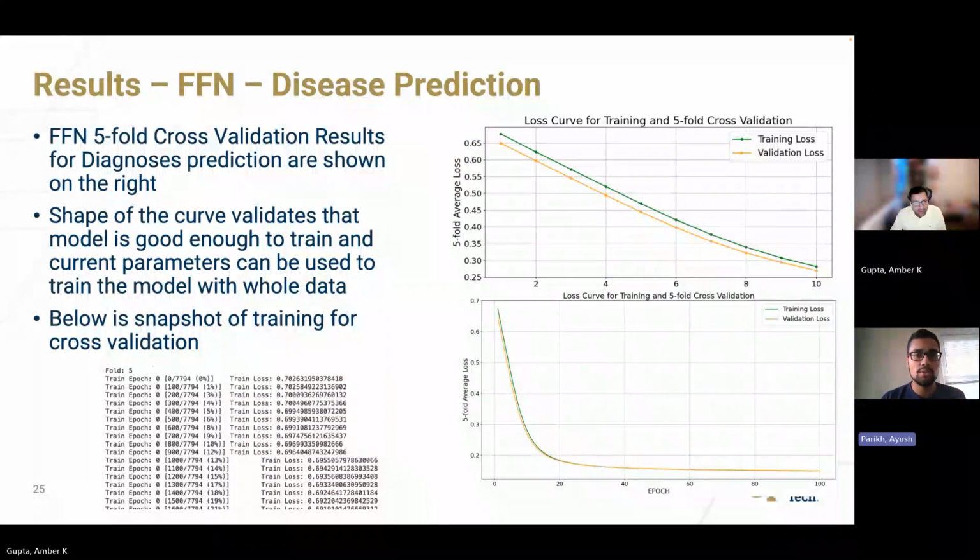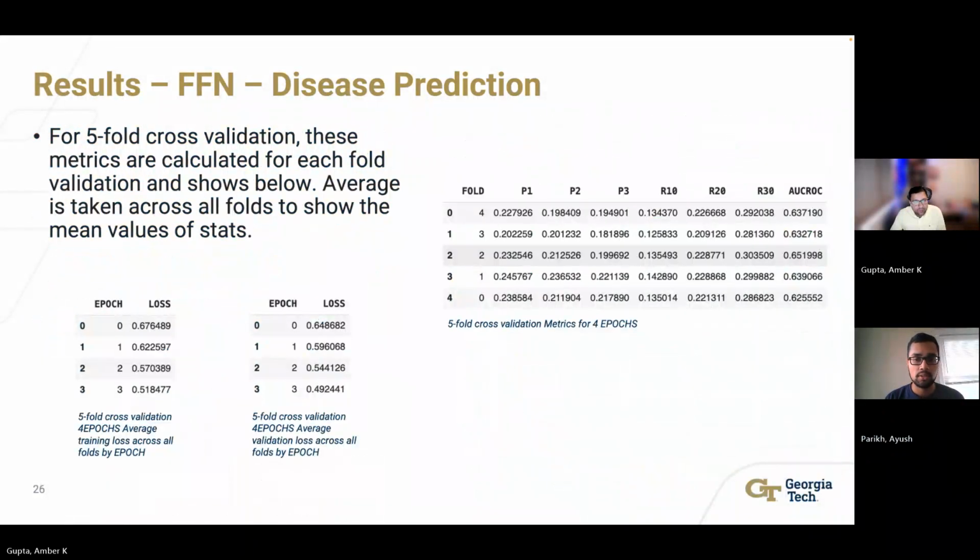All right, now on for the results. For the feed-forward network for disease prediction, the cross-validation curve shows both the training and validation loss converging and reducing with the number of epochs. We calculate statistics across epochs and five folds in order to calculate an average and determine the best model to train on.